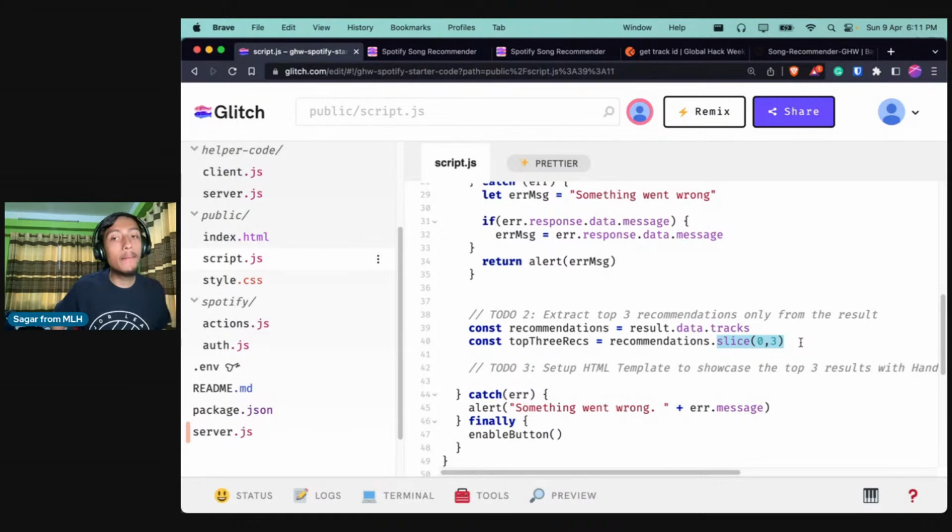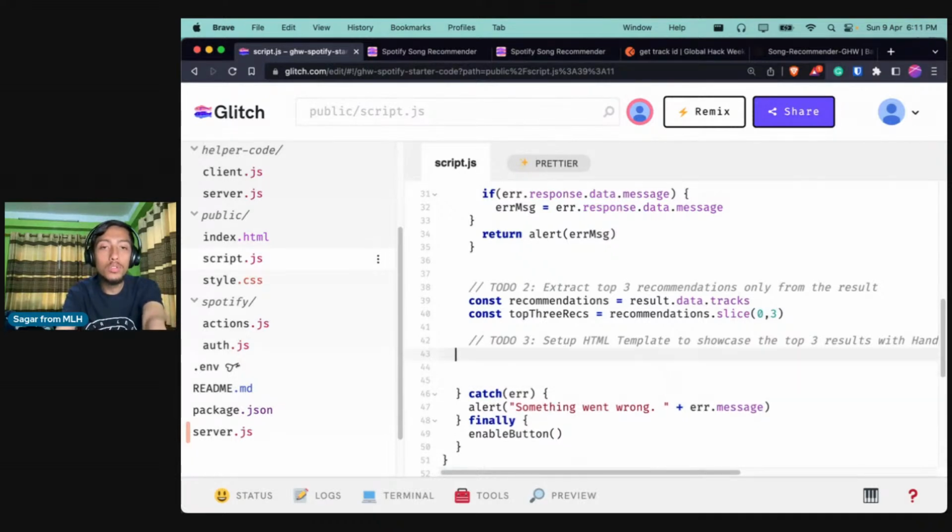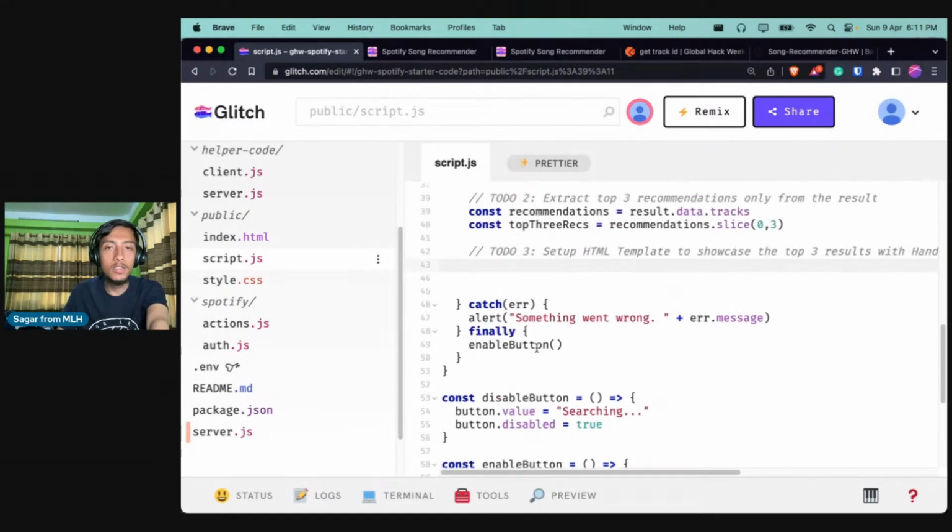So slice in JavaScript just allows us to filter the array. So 0 to 3 means the first 3 elements. It will grab the result from index 0 to index 2. So that is how we get the top 3 recommendations. And finally, we want to display this in our browser, right? So let us do that.